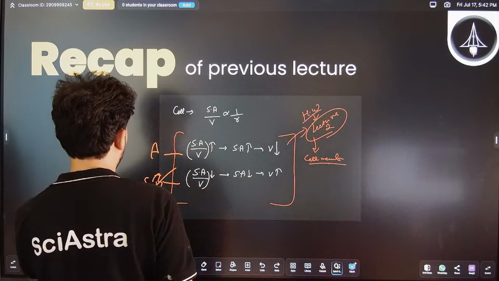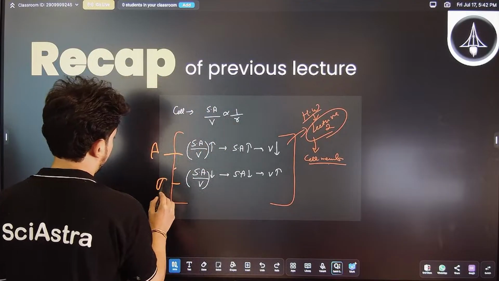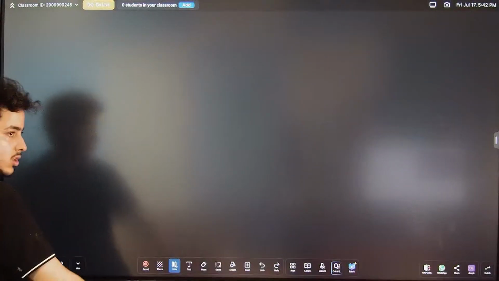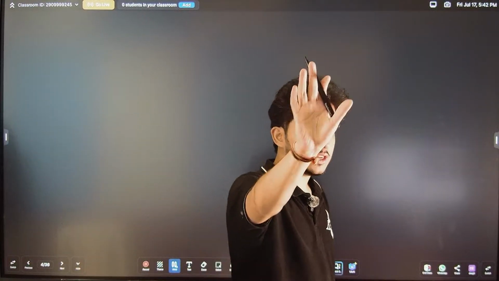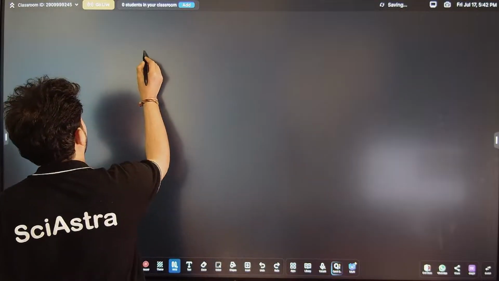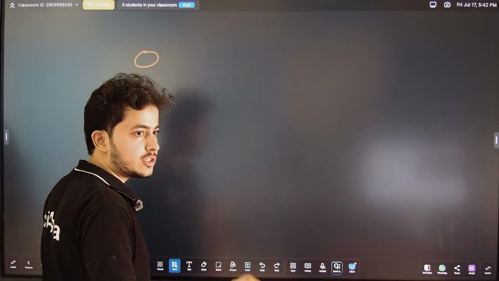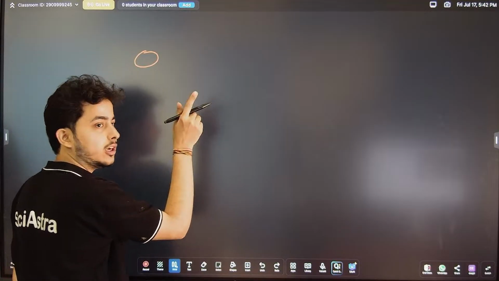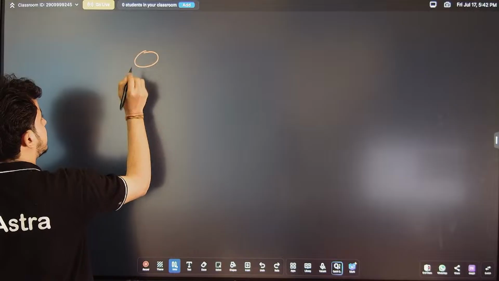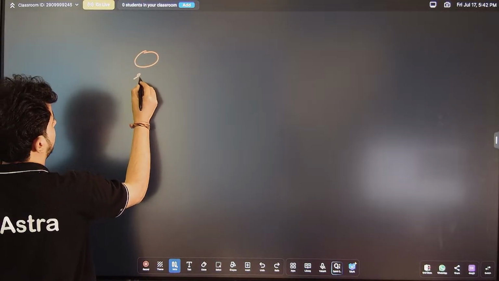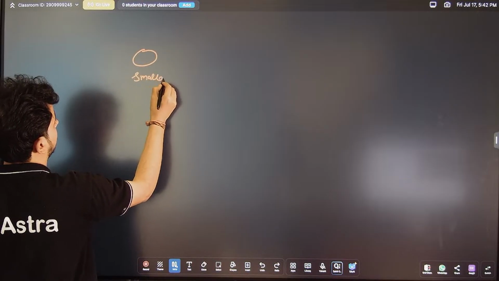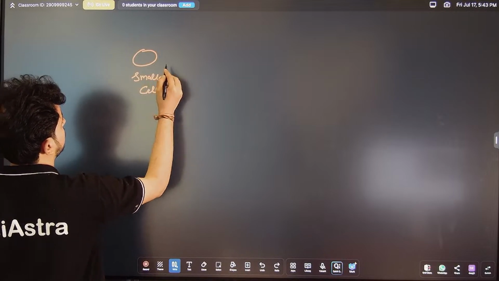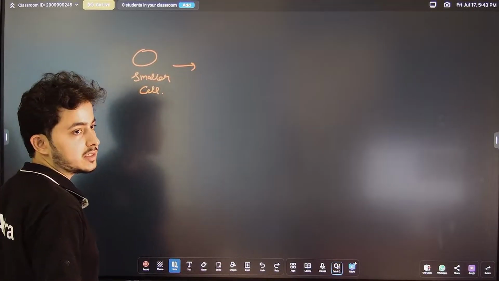So let's understand, what is the scenario? See, you guys imagine that you are a cell. Okay, you are a cell. Now you imagine first one thing. Is that visible? Yeah, I think it is visible. So if the cell is smaller in size, a smaller cell, what will be the case for a smaller cell?